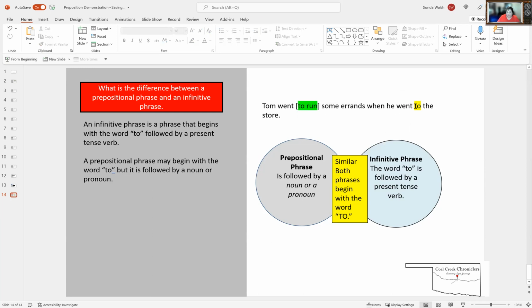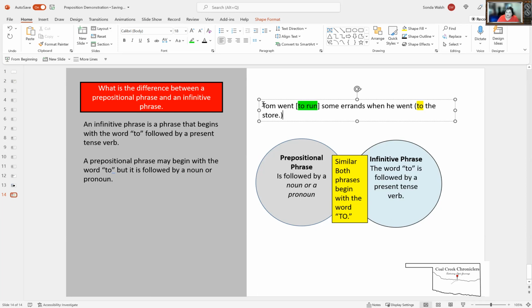Now here we have the word to, and then we have the store. So remember when we talked about prepositional phrases, we ask ourselves, go to the second or third word behind it. The word the is a modifier. The word store, is it a person, a place, a thing, or an idea? It is. It's a thing. It can be a place. So we're going to put parentheses around it.